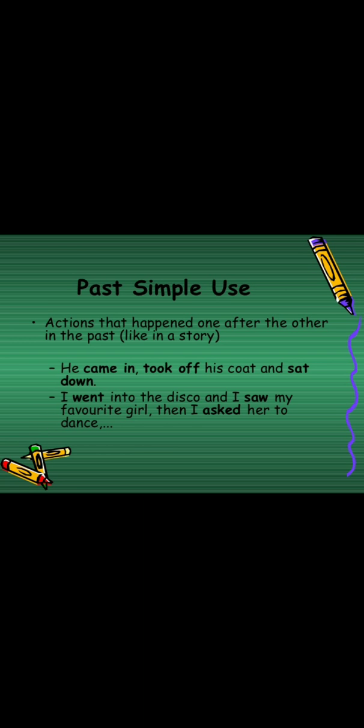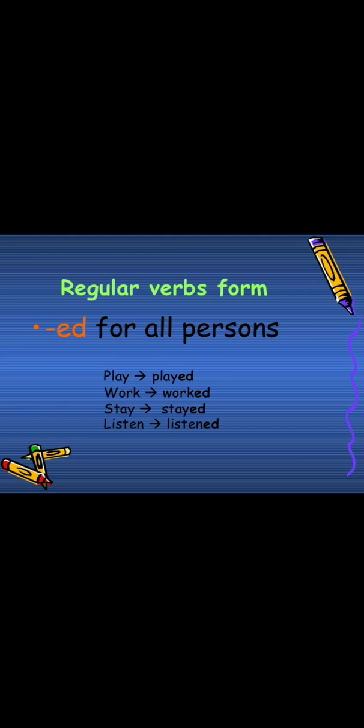Actions that happened one after the other in the past, like in a story. For example, he came in, took off his coat, and sat down. I went into the disco and I saw my favorite girl. Then I asked her to dance. So, this is the simple past tense.